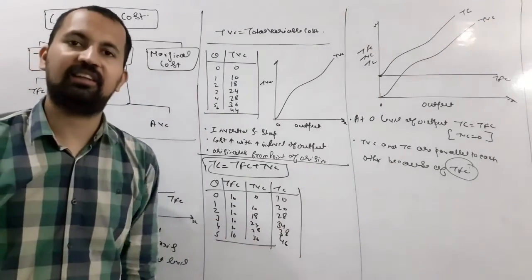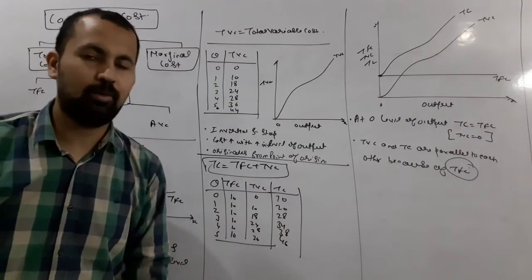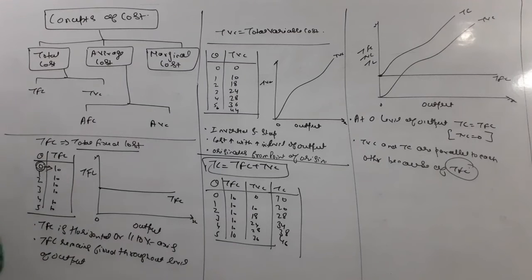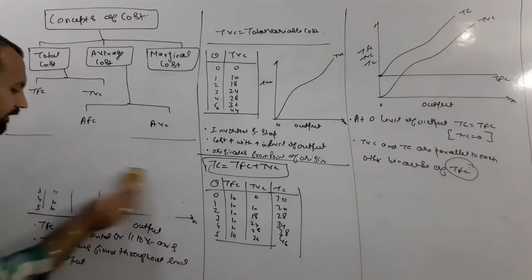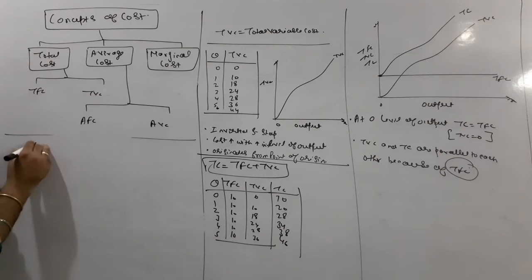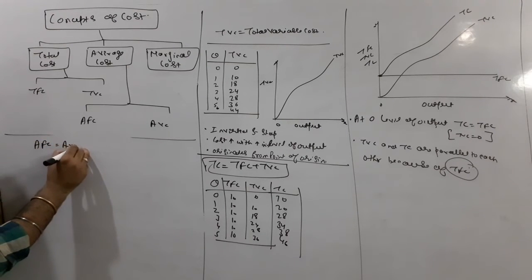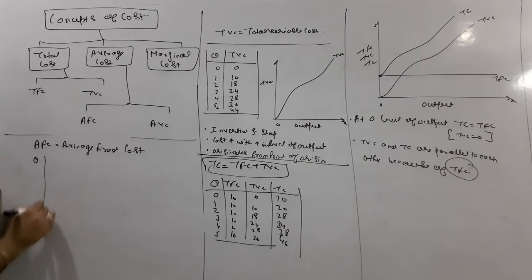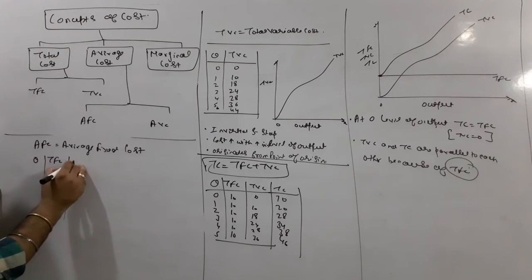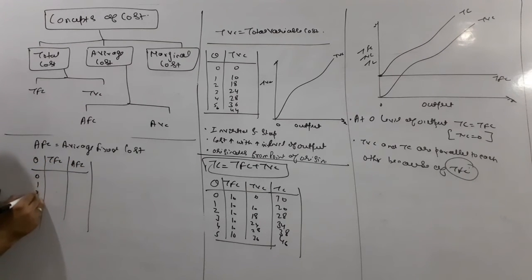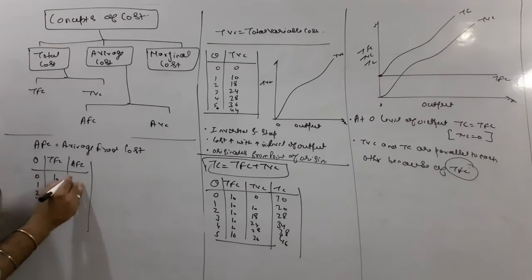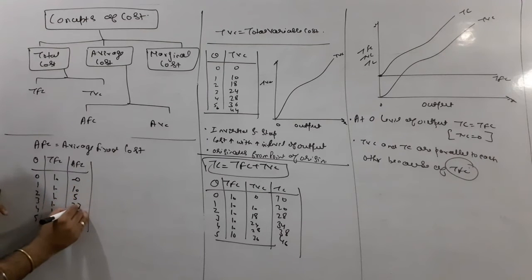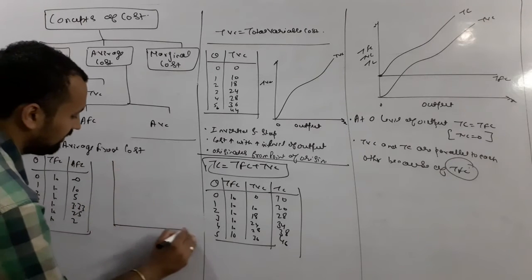And now we are starting with the next headings, that is average fixed cost, average variable cost and marginal cost. First of all, we are starting with average fixed cost. It is the per unit fixed cost of producing a commodity. Output was like this, TFC was given, we need to find out AFC: 0, 1, 2, 3, 4, 5; 10, 10, 10, 10, 10, 10. First value infinite, 10, 5, 3.33, 2.5 and 2. These were the values we have already discussed for the TFC.